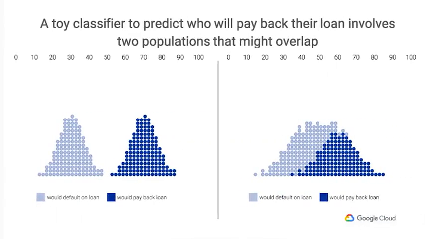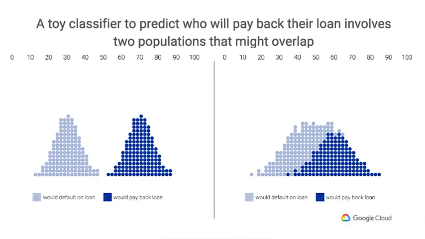Let's now illustrate this approach using a toy classifier. That is, not a real model. It's just a synthetic example to explain the concepts. The purpose of the model is to predict with high accuracy who will pay back their loan, and the bank can then use this model to help decide whether or not to give the loan to the applicant. In the diagram that you see here, the dark dots represent people who pay off a loan, and the light dots are those who wouldn't. The numbers at the top row represent credit score, which is simplified to a range of 0 to 100, where a higher score represents a higher likelihood of repaying the loan.